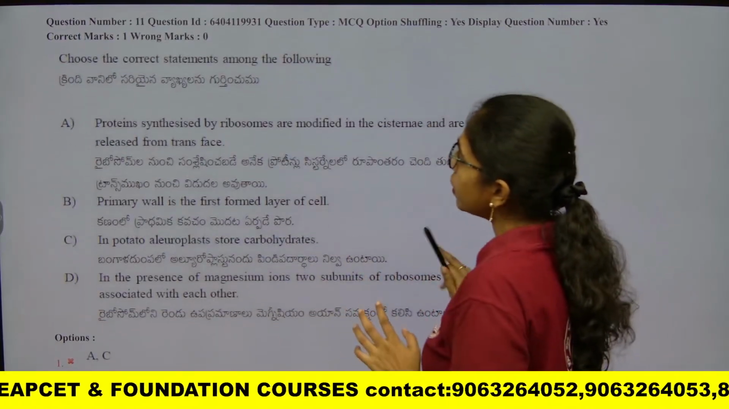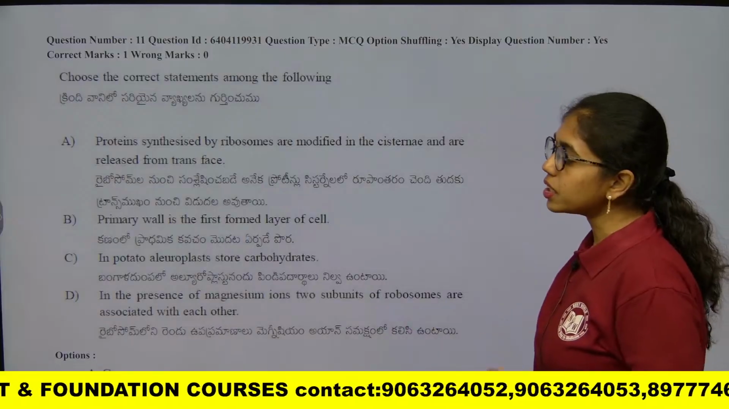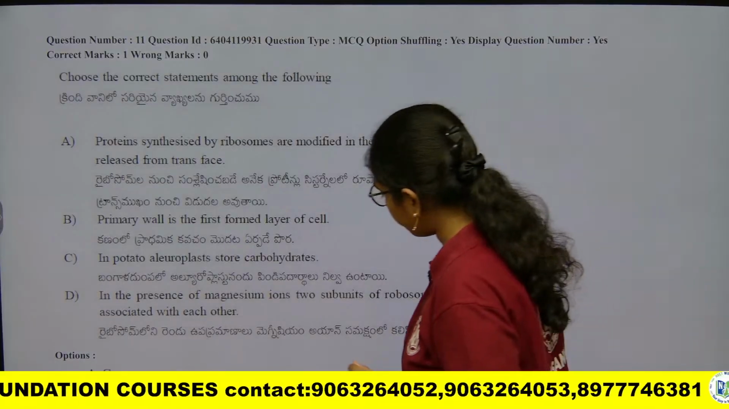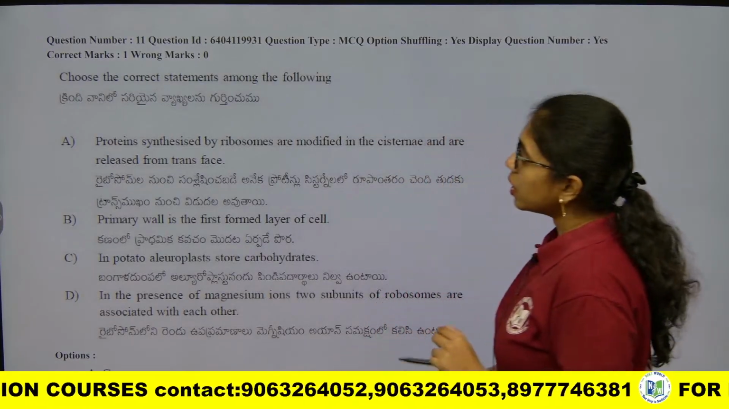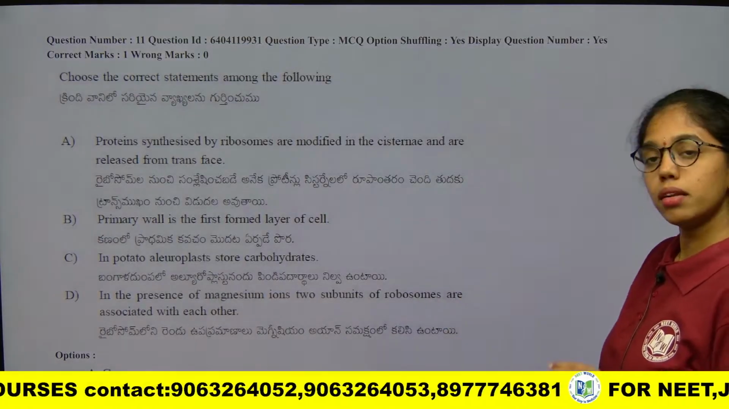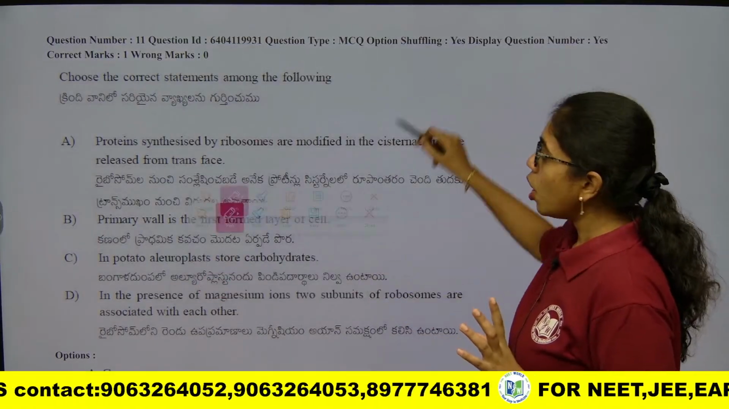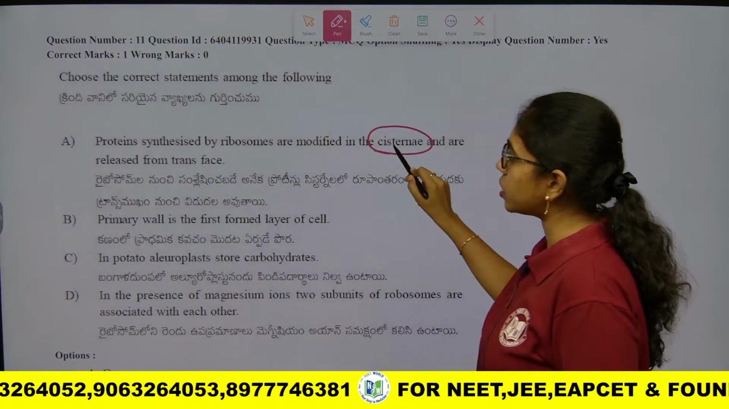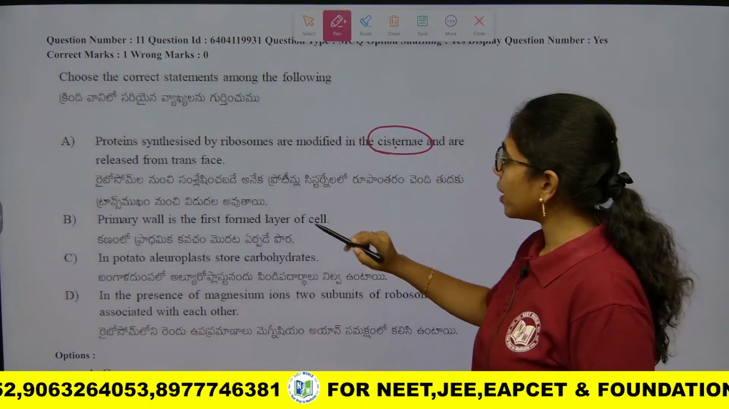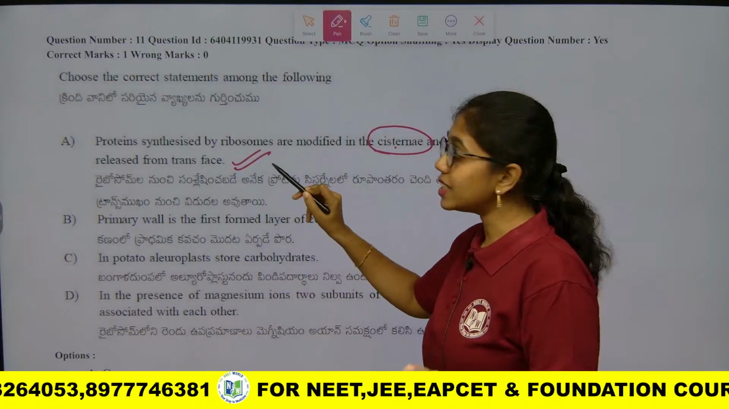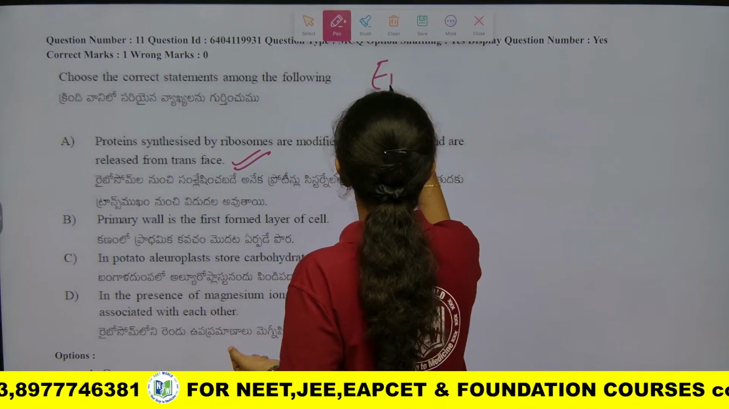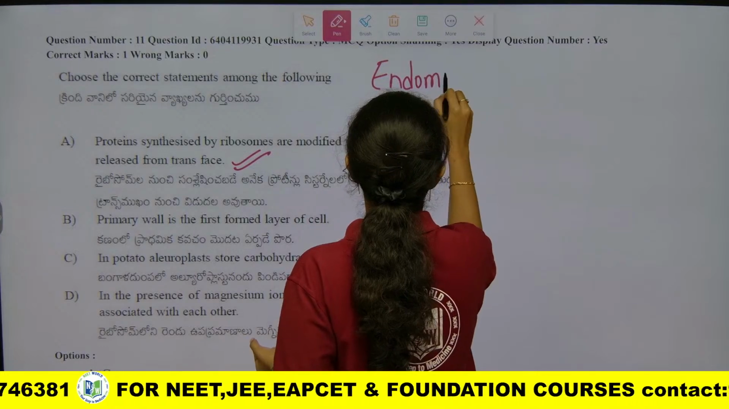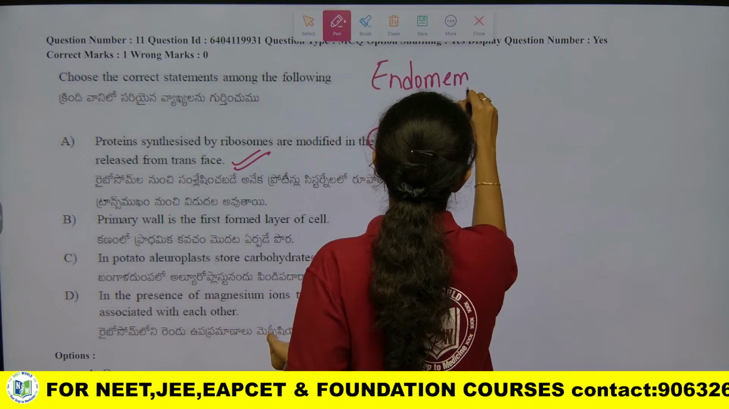Yeah, this question, if you see: choose the correct statement among the following. This question is again from Cell: The Unit of Life only. Proteins synthesized by ribosomes are modified in cisternae and are released from the trans face. So, this is from the endomembrane system. Okay, this is from what segment of the chapter? Endomembrane system.